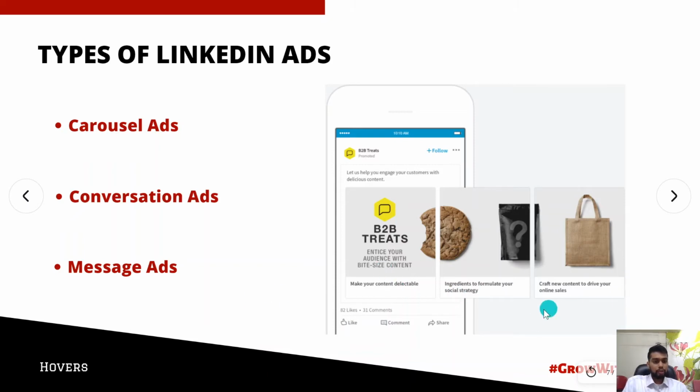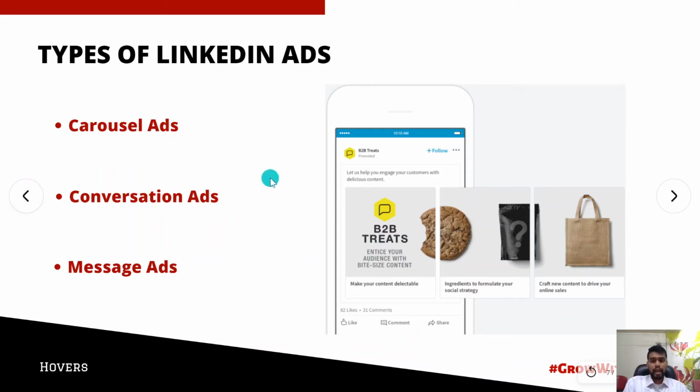So this is an example of a carousel ad, and it is for a B2B service provider, a business to business service provider. What they are doing is telling their brand story in three photos. As you slide through each of them, you see each and every page, and then there will be a call to action button either on top of it, or you can just click on any one of the images and it will go to the relevant landing page.